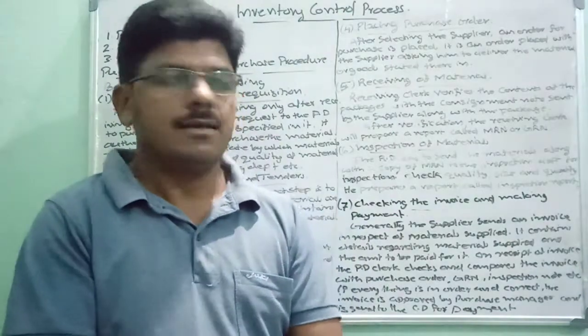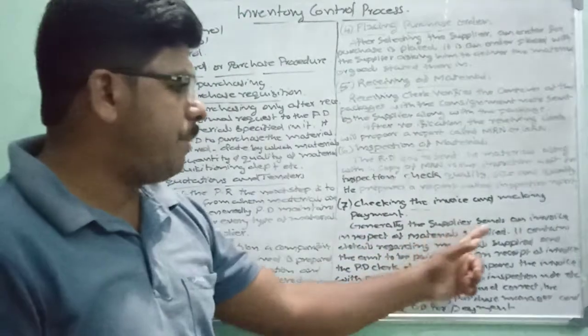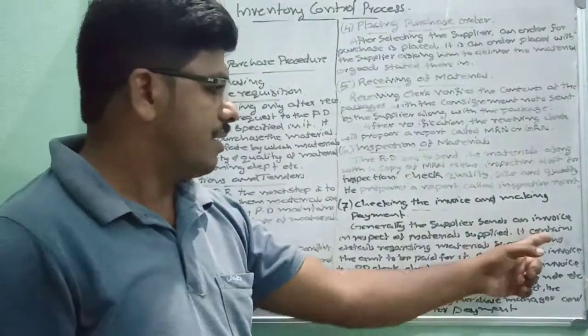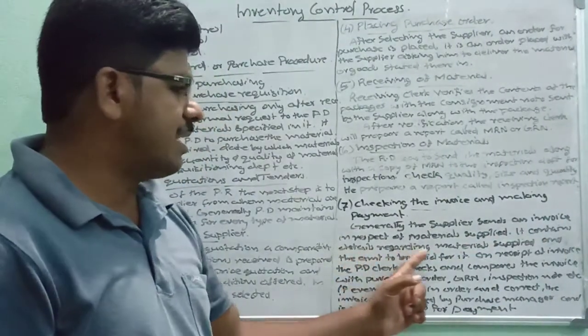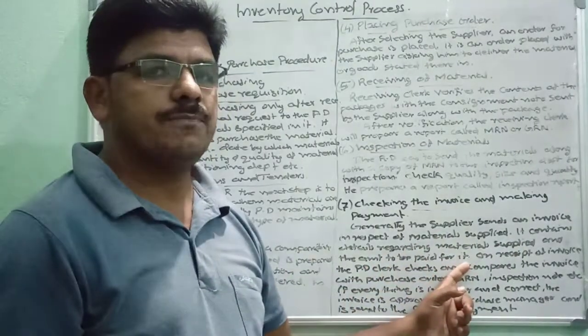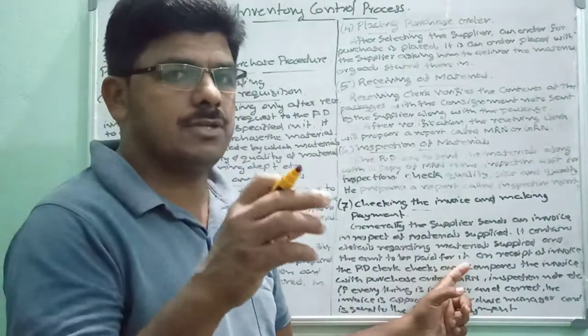Generally, the supplier sends an invoice in respect of a material supplied. It contains details regarding materials supplied and the total amount to be paid for it.